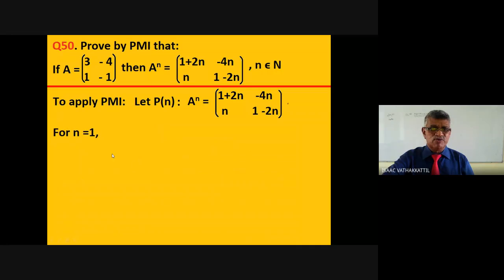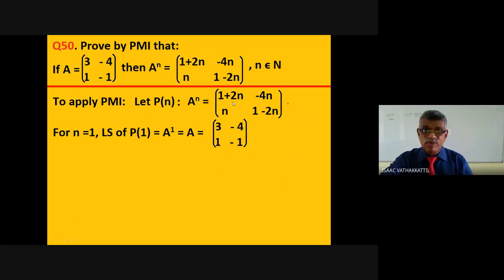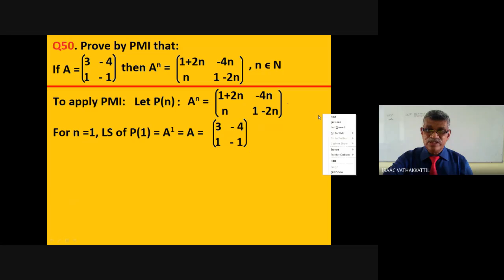That is obvious. For n equal to 1, what is the left side? The left side is a raised to 1, which means A. What is A? A is the matrix [3, -4; 1, -2]. Is it true? When n equals 1, the right side of A raised to 1 will be [1 + 2·1, -4·1; 1, 1 - 2·1]. That's correct. That's true. Okay?